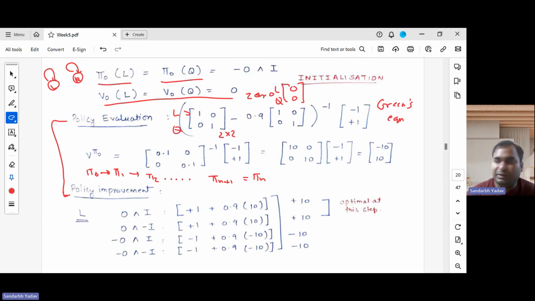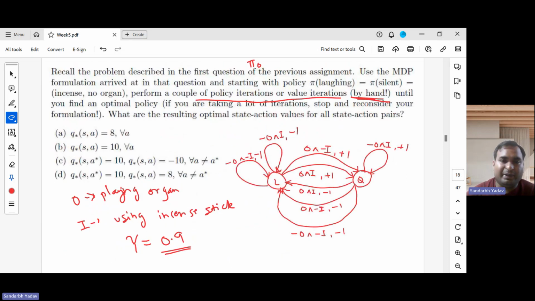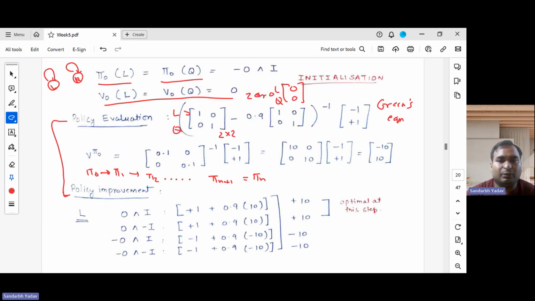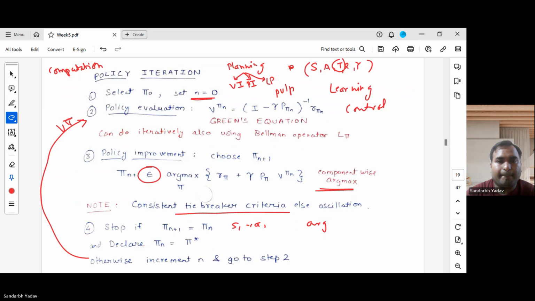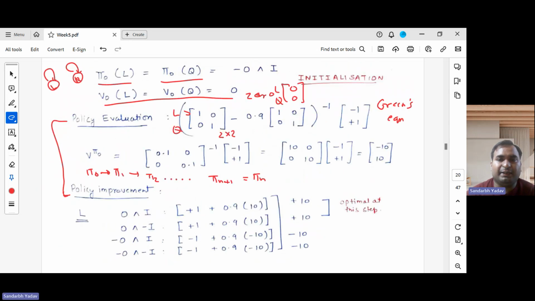So again, we saw this MDP, right? If we are in laughter state and we remain in laughter state, then the reward is -1. And if we are in quiet state and we remain in quiet state, then the reward is +1. So the first one corresponds to the laughter state, so -1 and then +1. This is what we have to solve. So this is the simple setup for Green's equation.